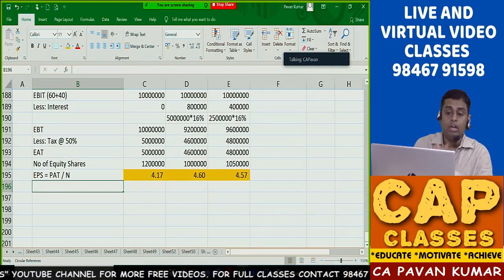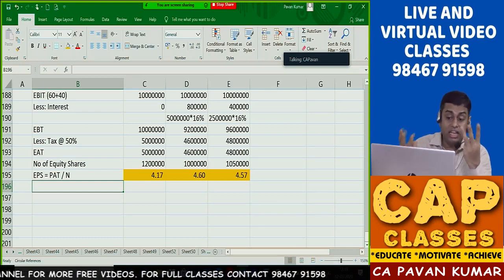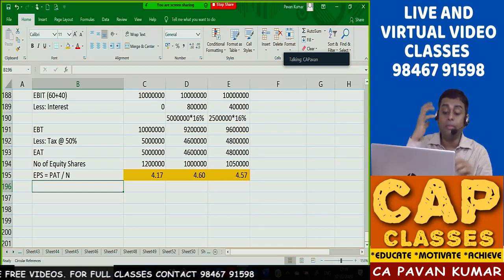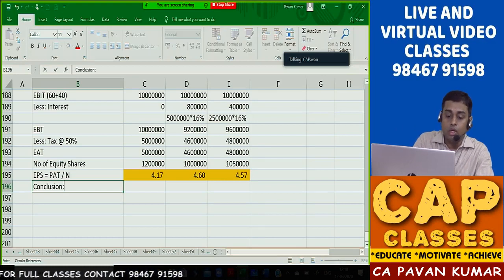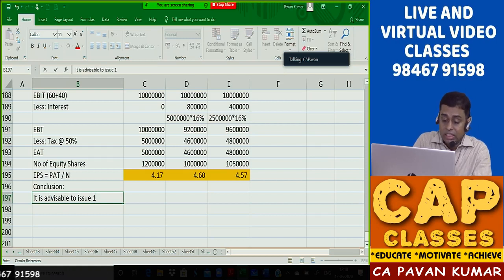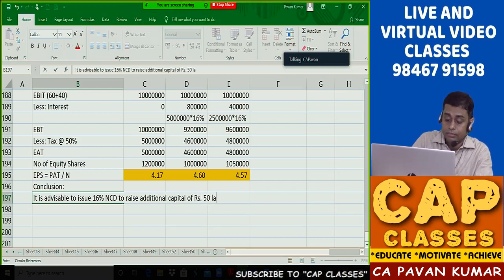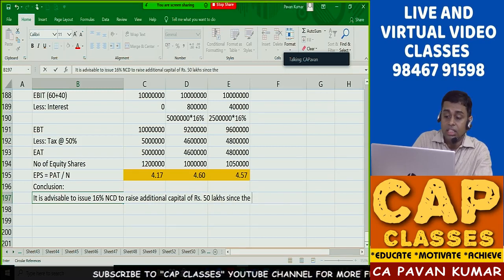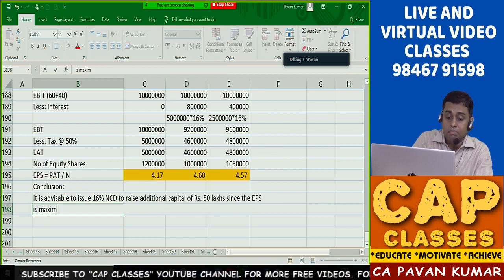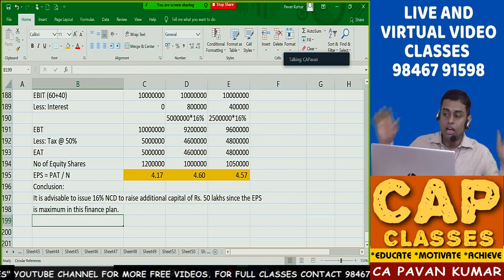Now they asked you which option is the best. There are 3 finance plans. Out of the 3 finance plans, which is the best? So we have to write the conclusion. It is advisable to issue 16% non-convertible debentures to raise additional capital of rupees 50 lakhs. Why is this advised? Since the earnings per share is maximum in this finance plan. This is the conclusion. That's all.